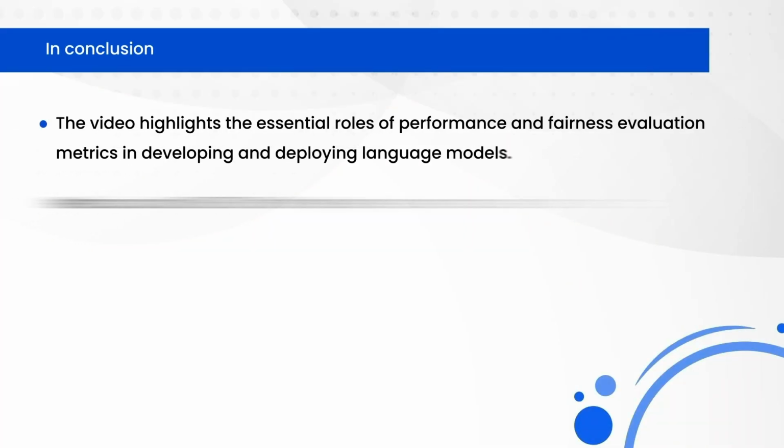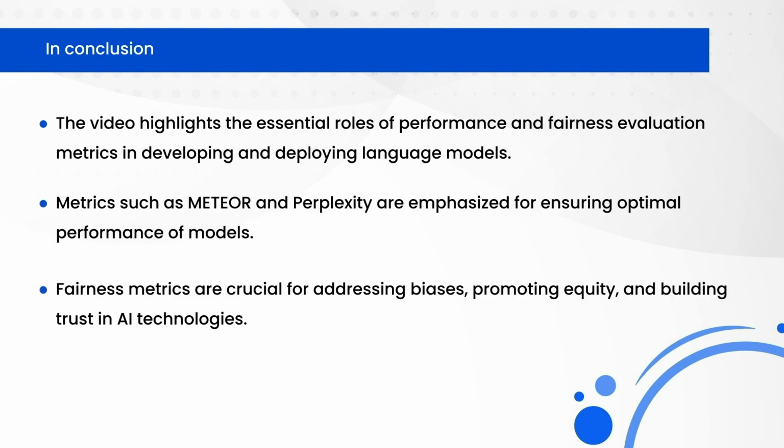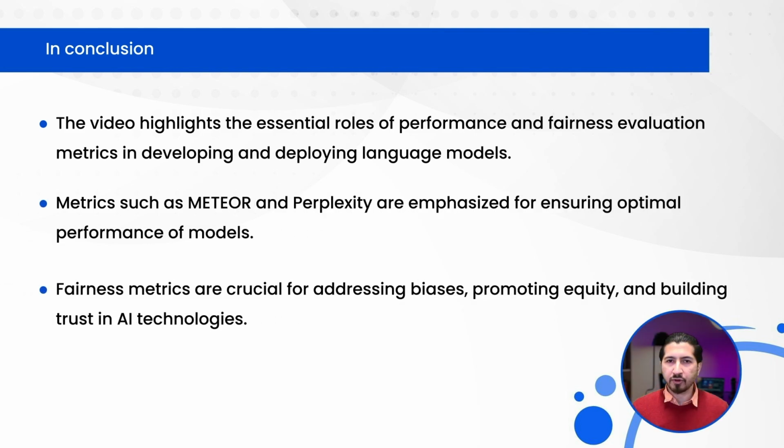In conclusion, this video has demonstrated the crucial roles that both performance and fairness evaluation metrics play in the development and deployment of language models. We've seen how metrics like METEOR and Perplexity help ensure that models perform optimally, while fairness metrics address biases to promote equity and trust in AI technologies.